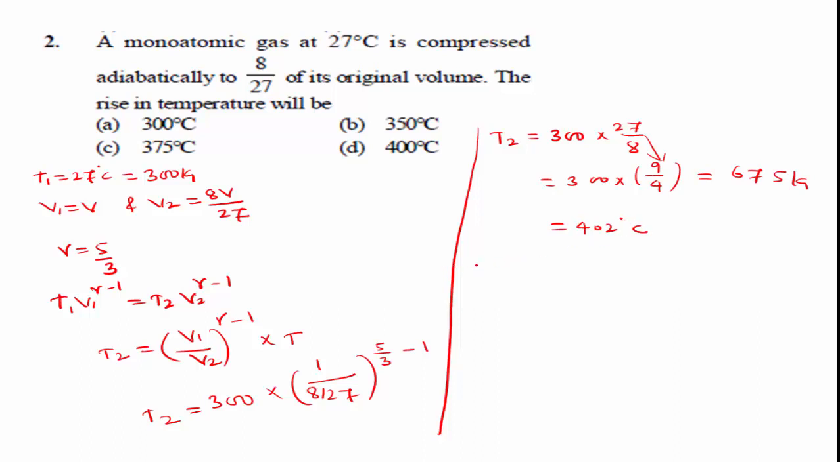Hence, the rise in temperature, or the change in temperature delta T, is T2 minus T1. T2 is 402 and T1 in terms of Celsius is 27. So 402 minus 27 is 375 degrees Celsius. Option C is the right answer.